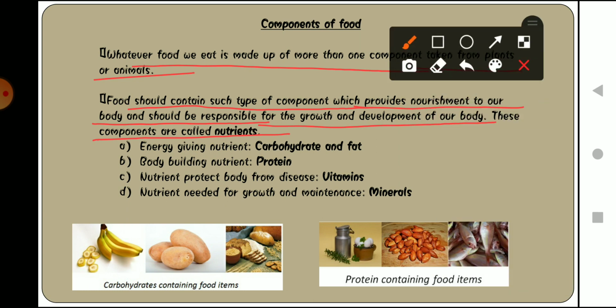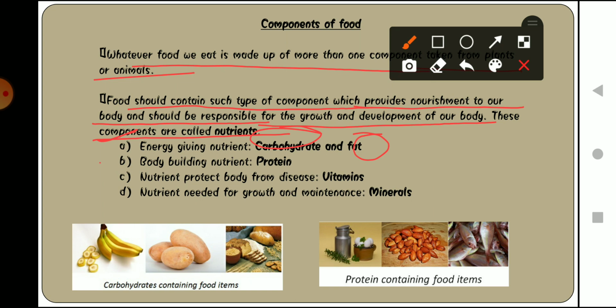The first one is energy giving nutrients. Energy giving nutrients are those nutrients that provide us with energy. In this part, the two major nutrients are carbohydrates and fat. We have already discussed that carbohydrates have two parts, one is starch and the other is sugar. And fat is also known as the energy bank of our body. We have already discussed all these points.